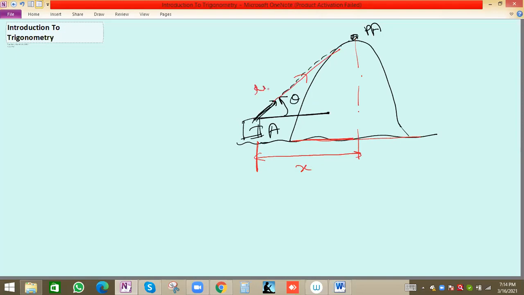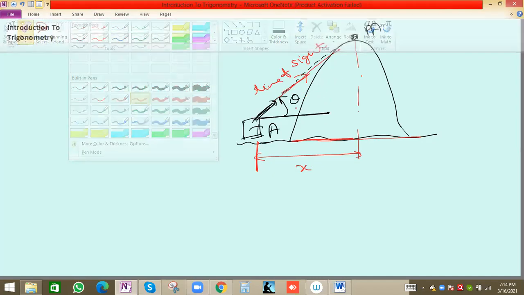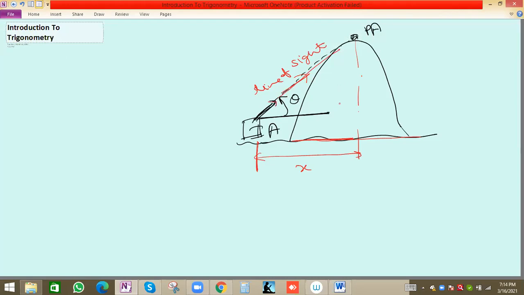This is the line of sight. From what angle are we observing? If we know this is 60 degrees, or if we know the height of the mountain, we can find the line of sight, that is, at what angle we should project the tank. Suppose this height is y.